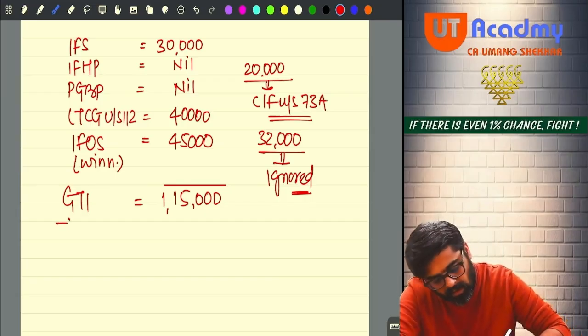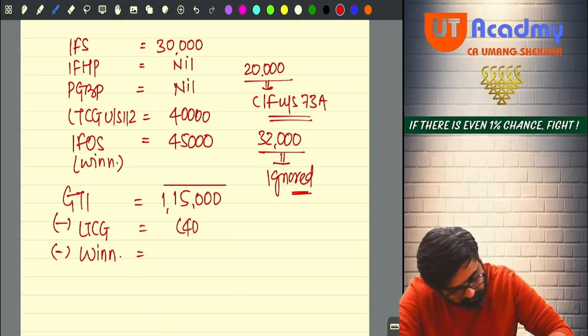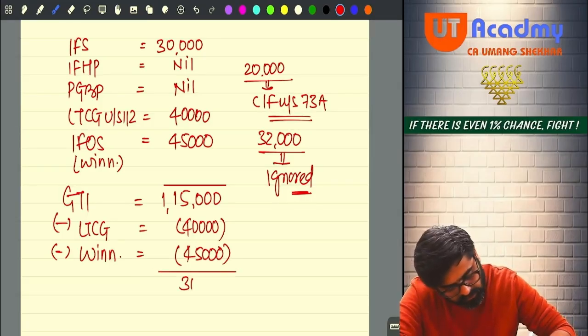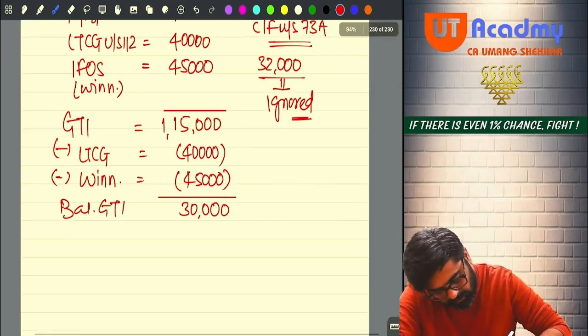So what I'll do, I will reduce the LTCG and the winnings income out of this, which was 40,000 and 45,000. Now 30,000 will still remain. Now this is my balance GTI against which I can claim chapter 6A deductions.